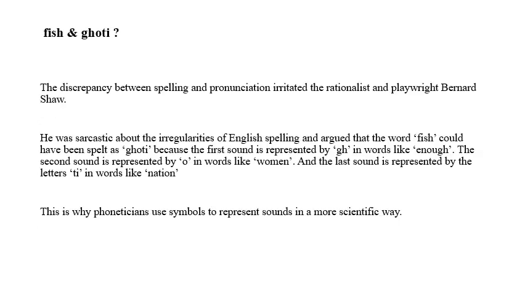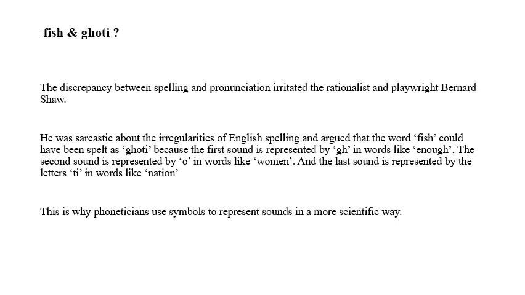Now, the discrepancy that we've just discussed between spelling and pronunciation in English irritated the playwright Bernard Shaw. Bernard Shaw was sarcastic about the irregularities of English spelling, and he said that the word fish could have been spelt as GHOTI because the first sound is represented by GH in words like enough.